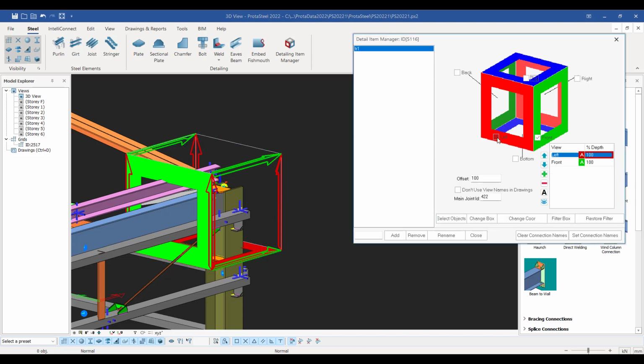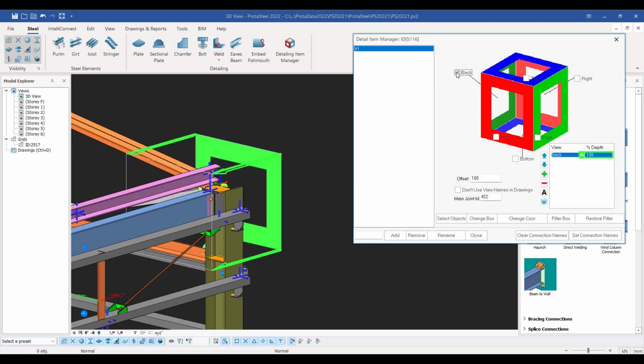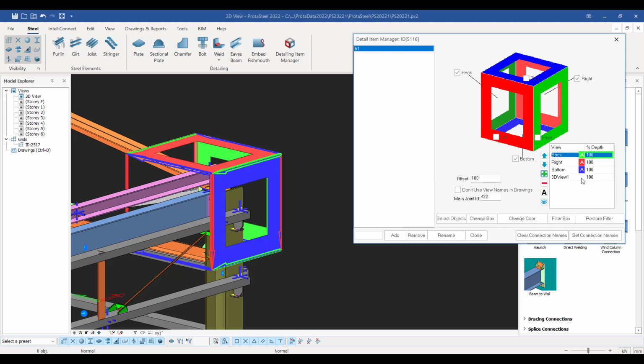So you can see here that you've got a box, and you can just choose views that you'd like to see. So I might want a perspective from the end there. I might want to look down on top. Maybe I want to look from the end. So you can choose these different perspectives. You can also add 3D perspectives here, so you can create different views of that joint.